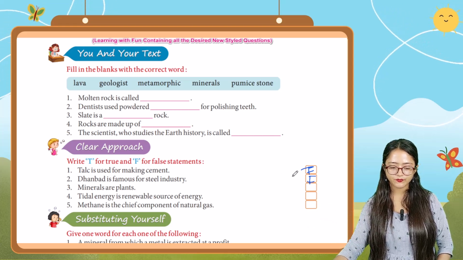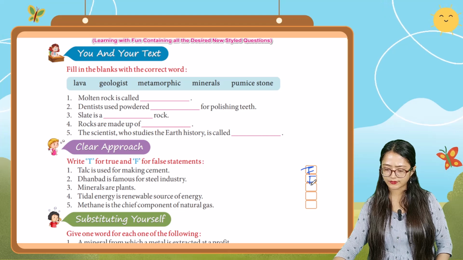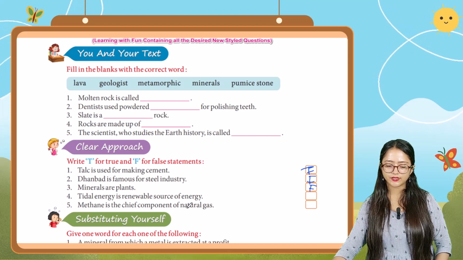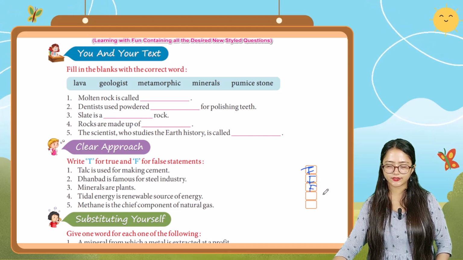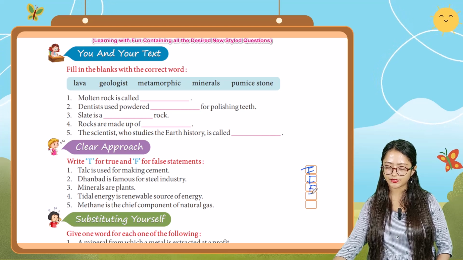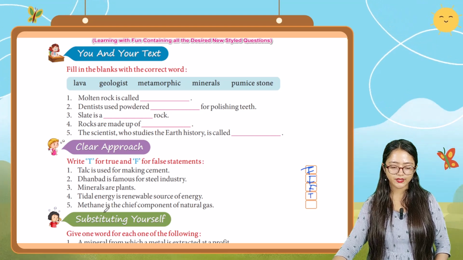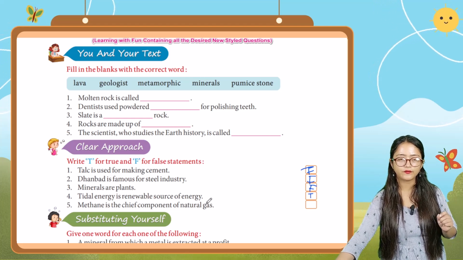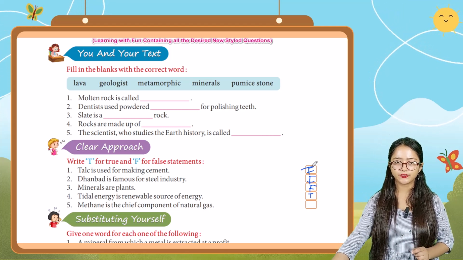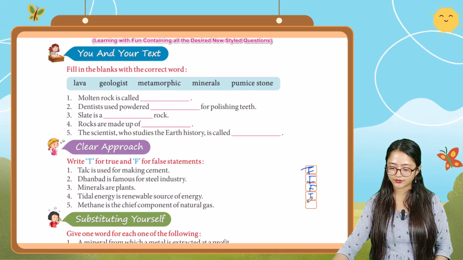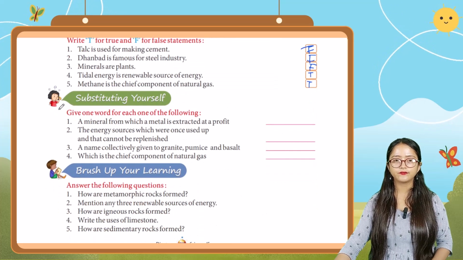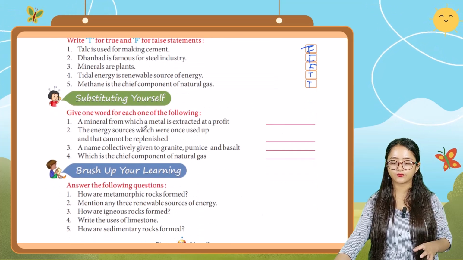So this statement is also false. Next one, tidal energy is a renewable source of energy. Yes, it is a renewable source of energy. This statement is true. Next one, methane is the chief component of natural gas. Yes, methane is the chief component of natural gas. That is true.